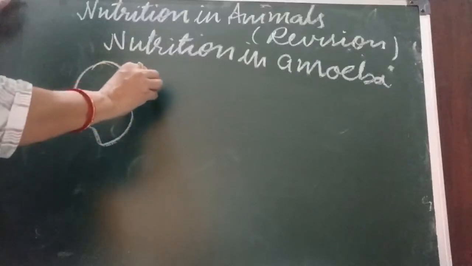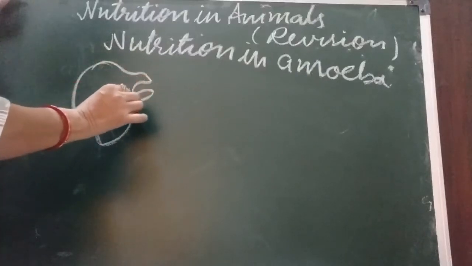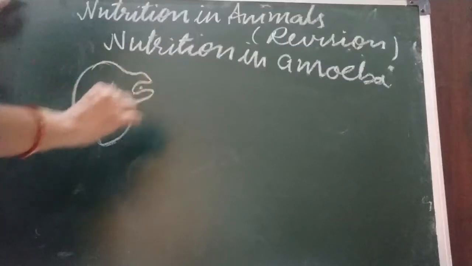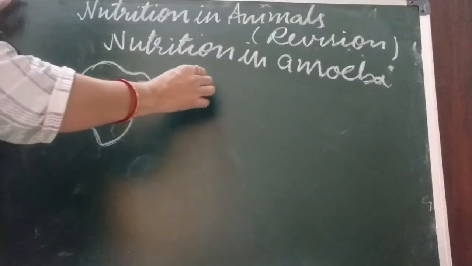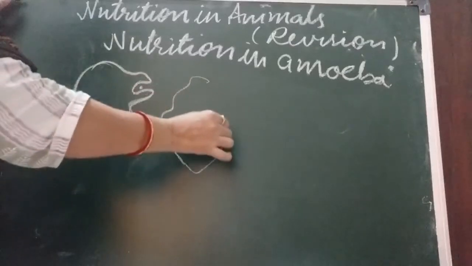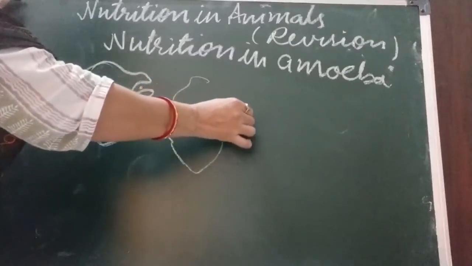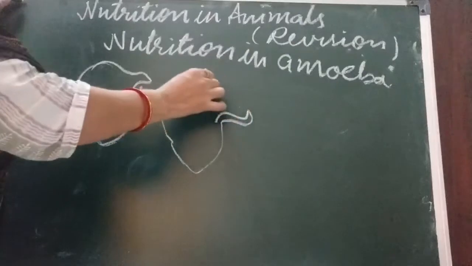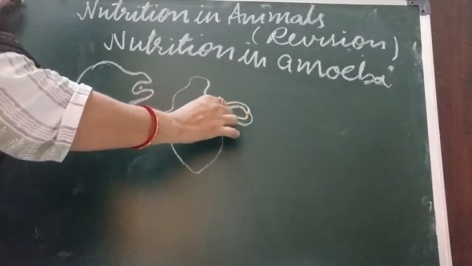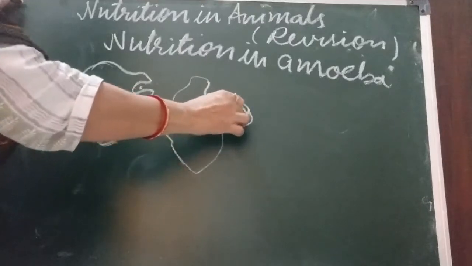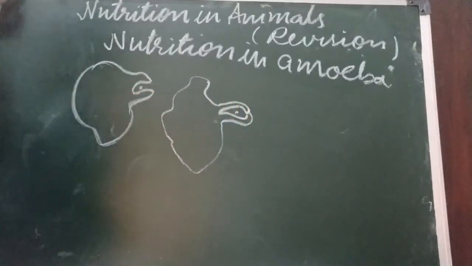When it senses food, these pseudopodia, finger-like structures, project and surround the food, and they form the vacuole. This way the food vacuole is formed.